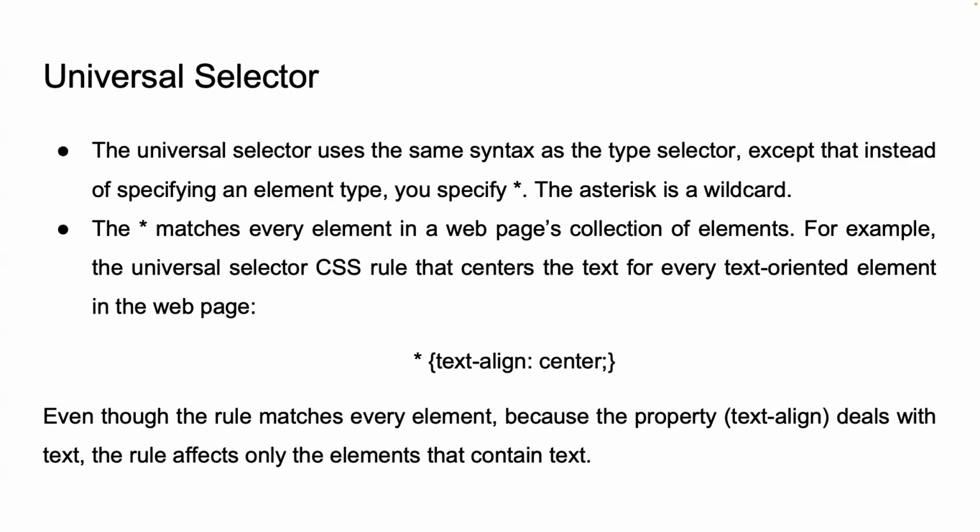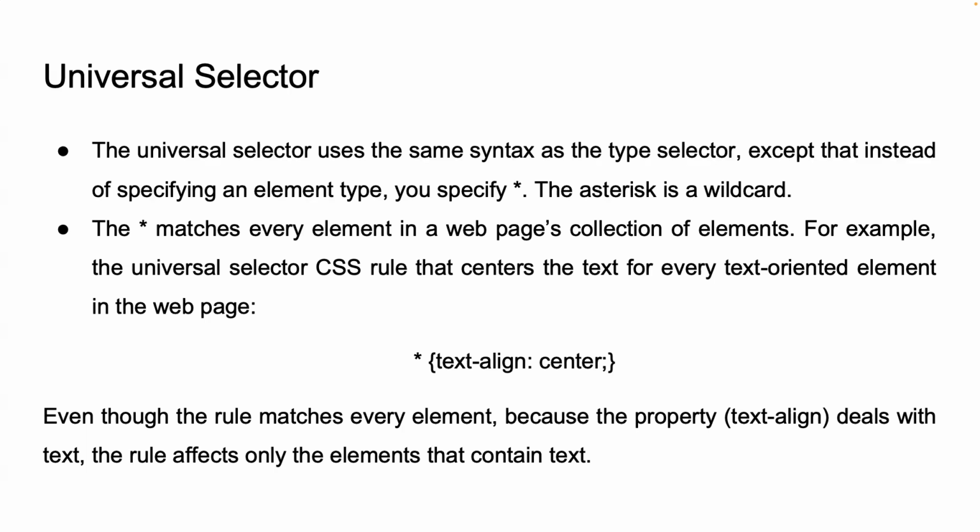and list items. Consider a web page that has various text elements such as H1, P, li, which stands for list item, and more. By applying the universal selector, asterisk text-align center, all these elements will have their text centered. This is a quick way to ensure that all text elements follow the same alignment without having to specify each type individually.